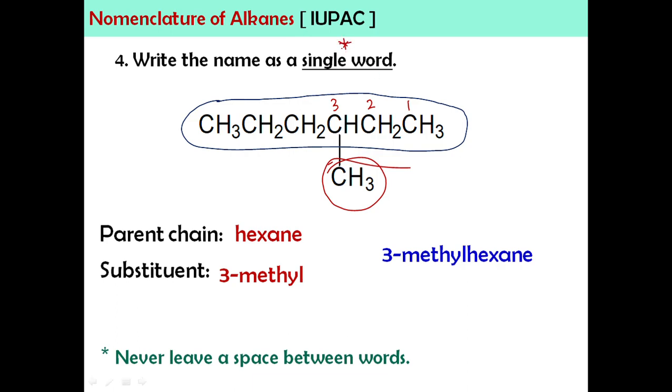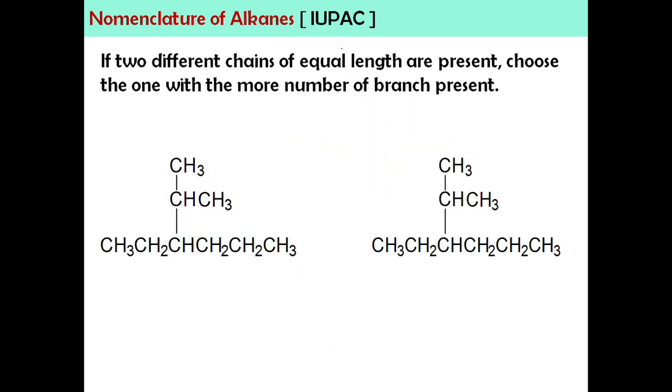Okay, so kita dah go through keempat steps, tetapi ada beberapa extra rule lagi yang saya kena go through untuk naming alkane. Rule yang pertama, extra rule: if two different chains of equal length are present. Awak nak cari parent chain, mesti yang paling panjang. Lepas tu awak tengok, dua-dua arah memberikan kepanjangan, bilangan karbon yang sama. Jadi kita nak pilih yang mana satu. Choose the one with more number of branch or substituent present.